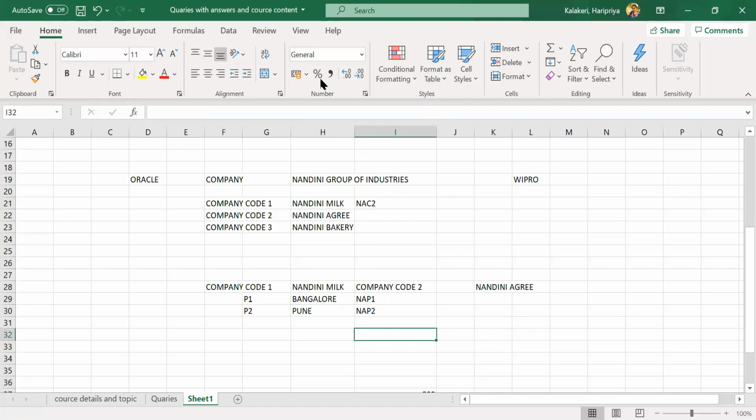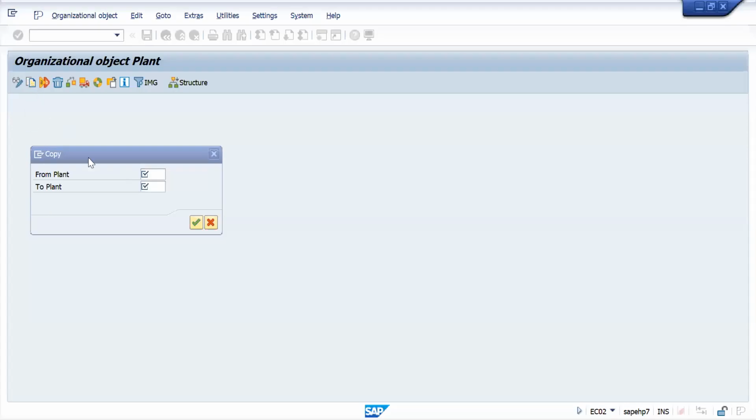I press this one, right? It is from plant to plant. It is coming from plant SGP1. This is a standard plant. I will copy and create my own plant, that is NAP1. This one plant I'm creating. Just enter.